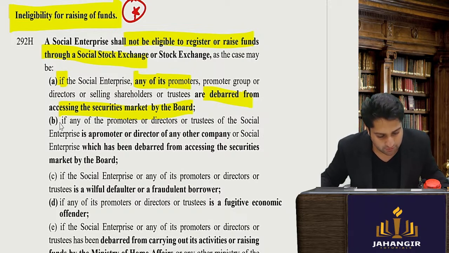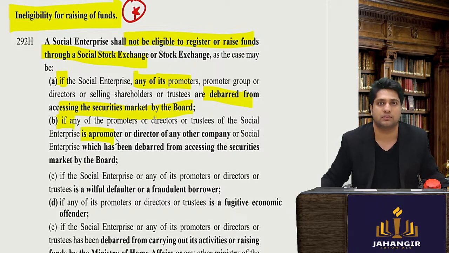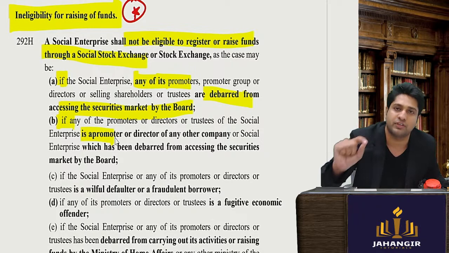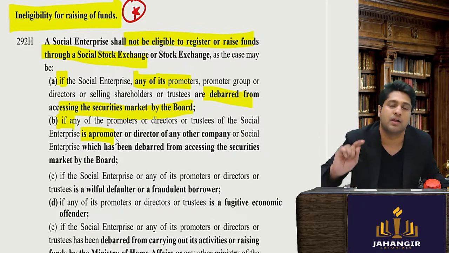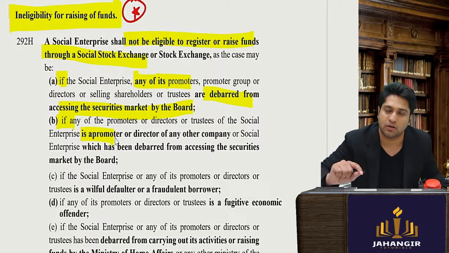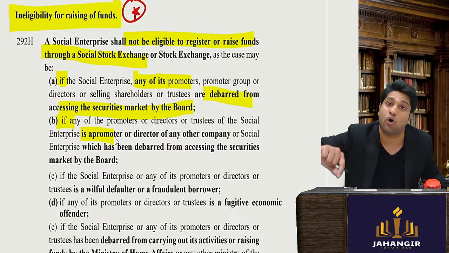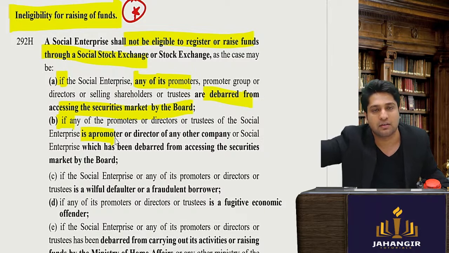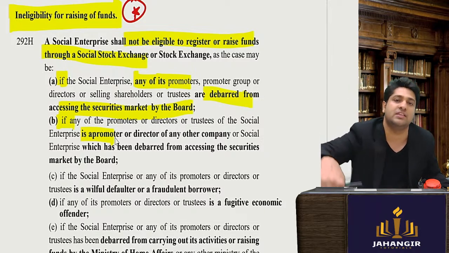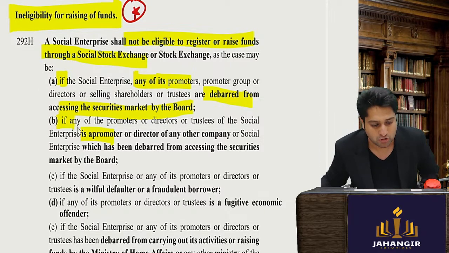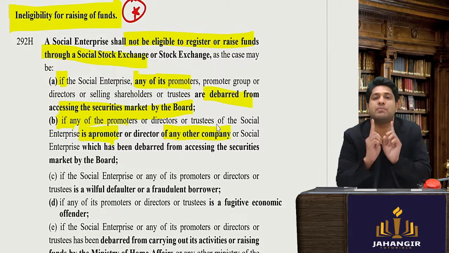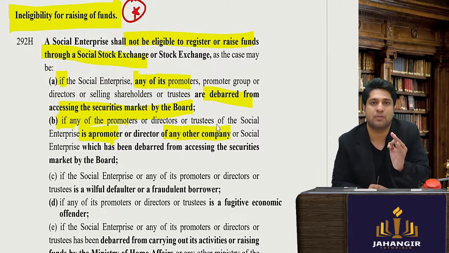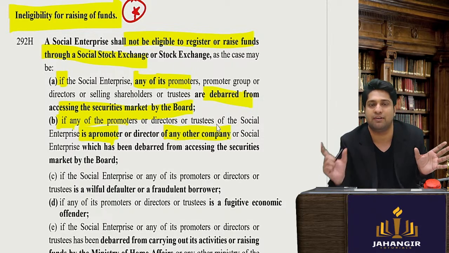Second, if the promoter of the company is not debarred, but is also a common promoter of another company which is debarred, then this company will also get debarred. So if any of the promoters is a promoter of any other company, so there is a common promoter, Mr. A is promoter of company X and company Y.